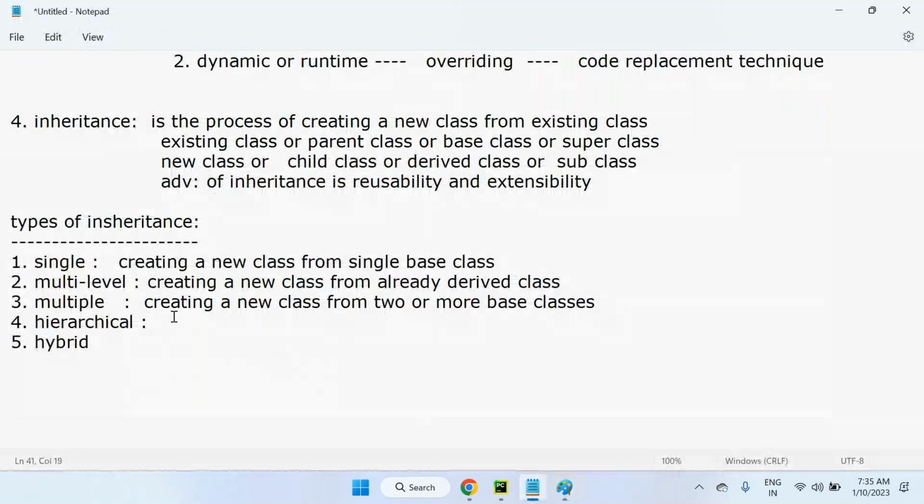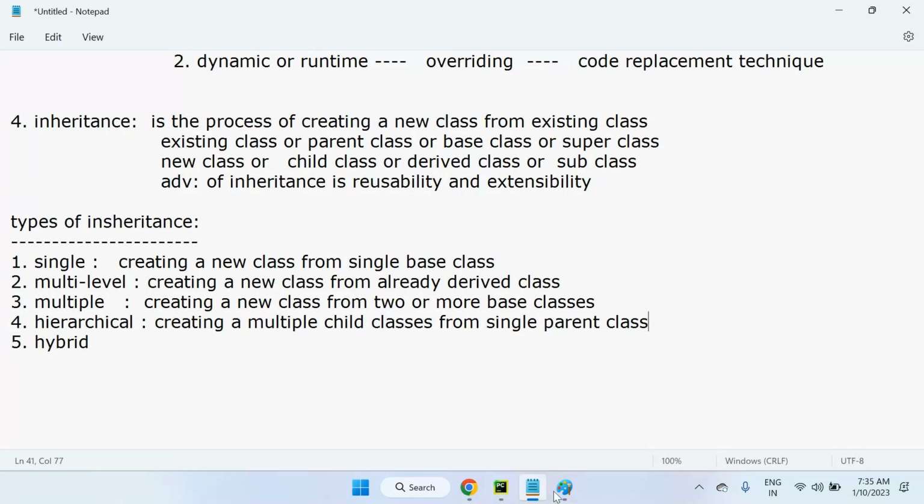Hierarchical inheritance means creating multiple child classes from a single parent class. Creating multiple child classes from a single parent class is called hierarchical inheritance.